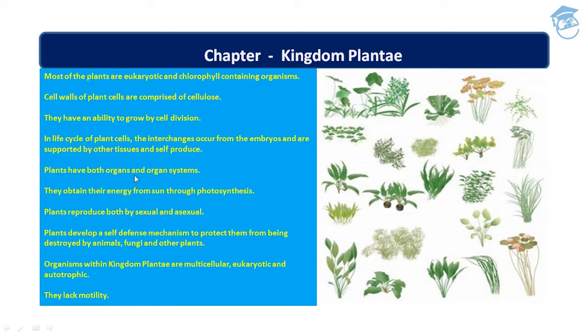Plants have both organs and organ systems. They obtain their energy from the sun in the form of solar energy, and thus they make their own food by the process known as photosynthesis.